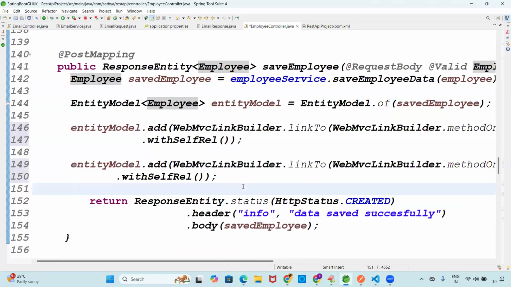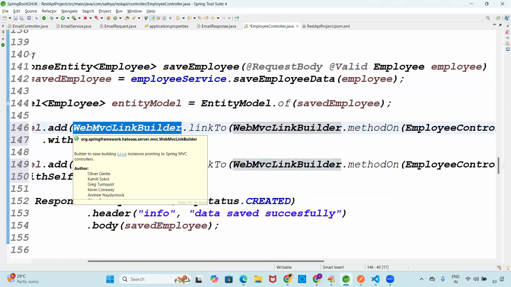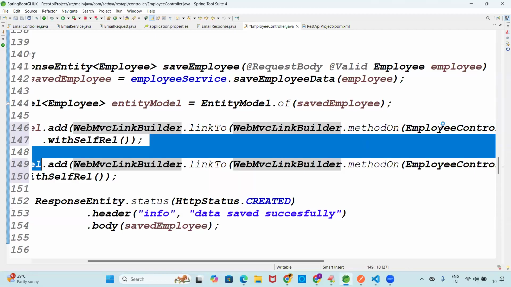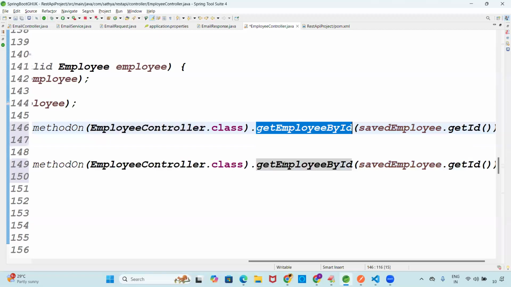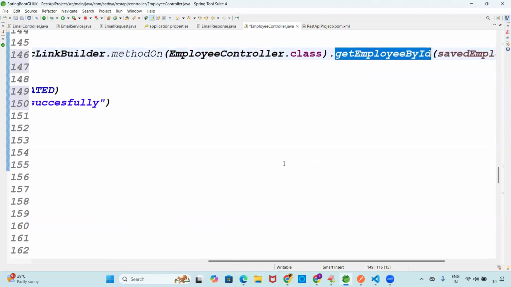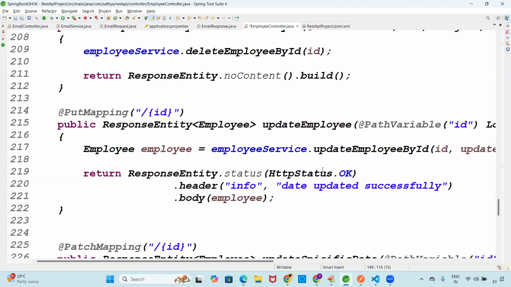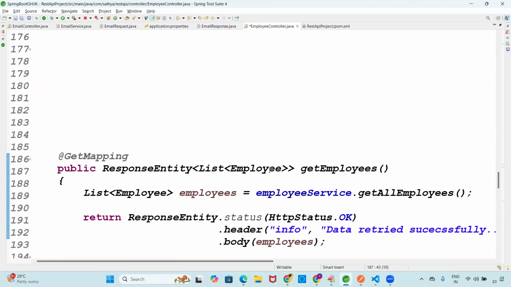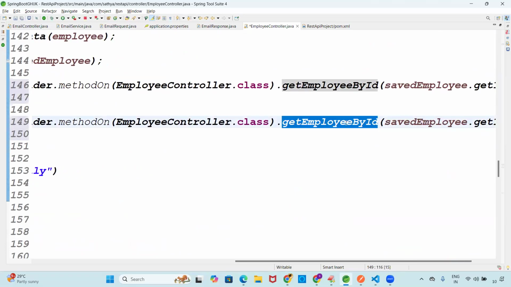To create the links, we use classes like MVC link builder. On which class and method? Employee controller class, and the method is get employee by ID. Here it is delete by ID. So you can go to the bottom side and cross check the delete by ID URL you are making. You copy that method name and give it here as the method. That's it. Saved employee get ID.